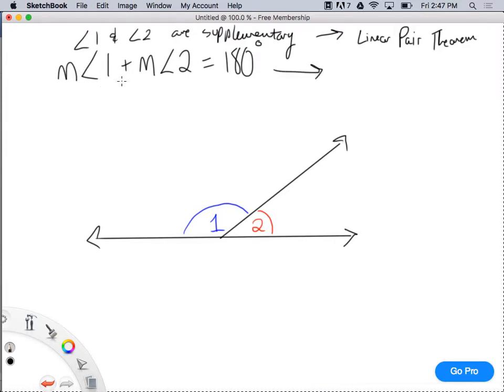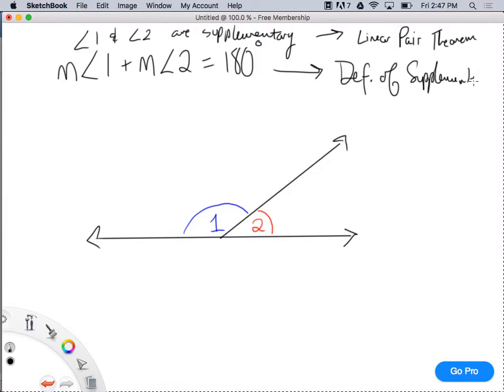And then I would say the measure of angle 1 plus the measure of angle 2 adds up to 180 degrees. How do I know that? I just said they're supplementary, so that's the definition of supplementary.